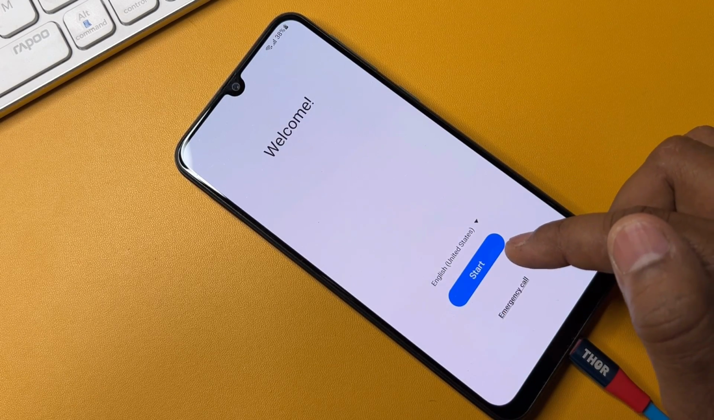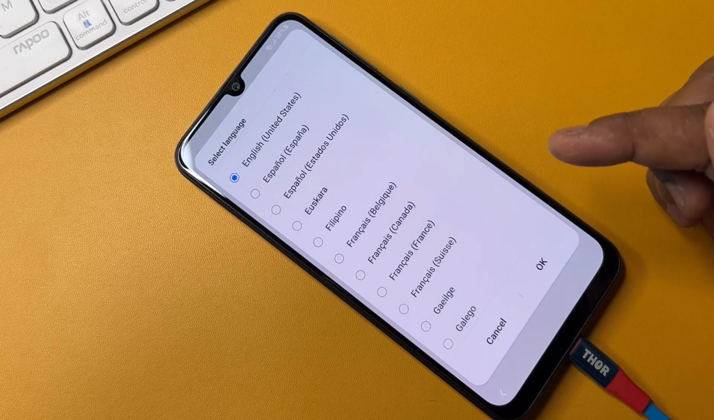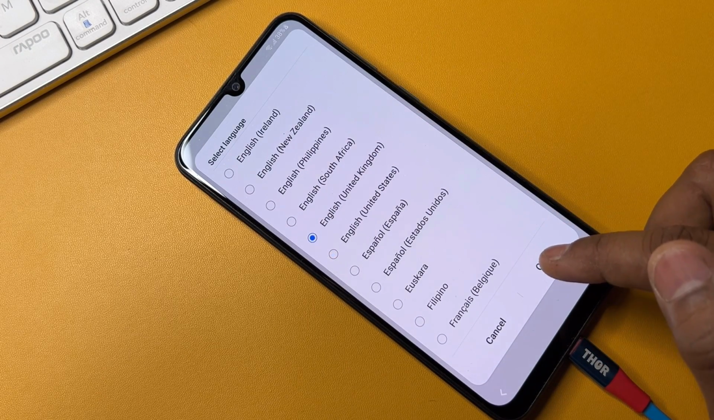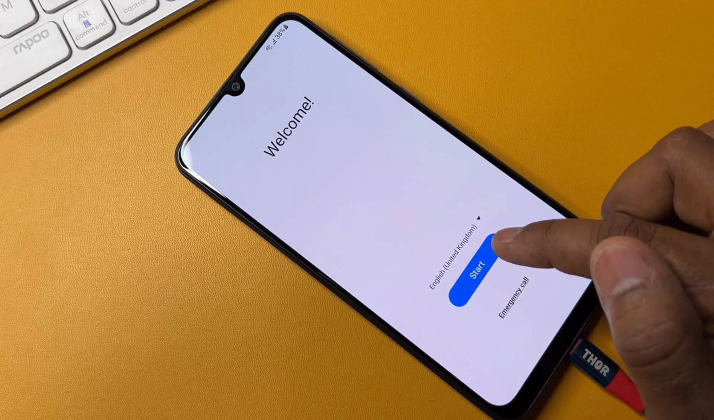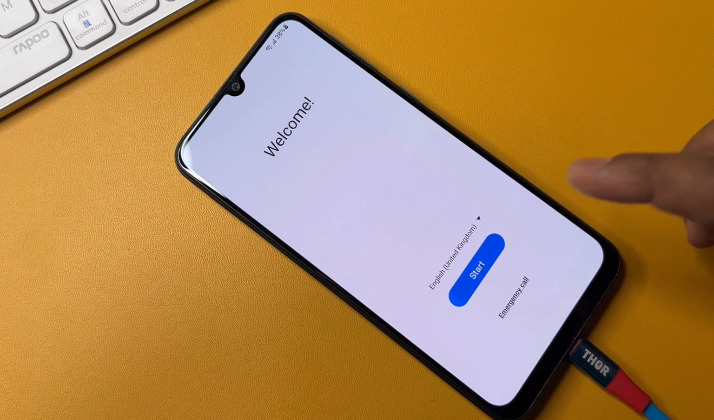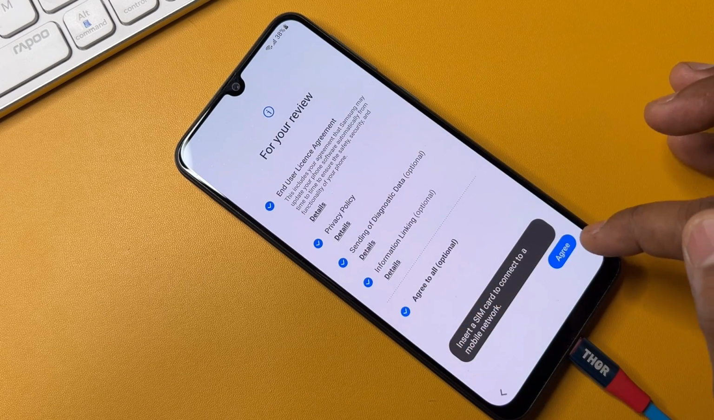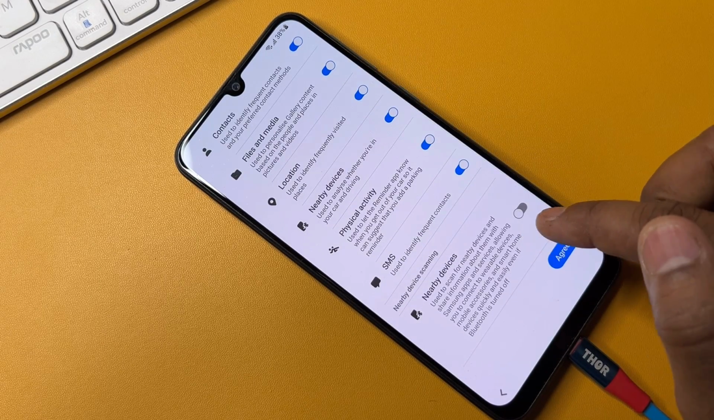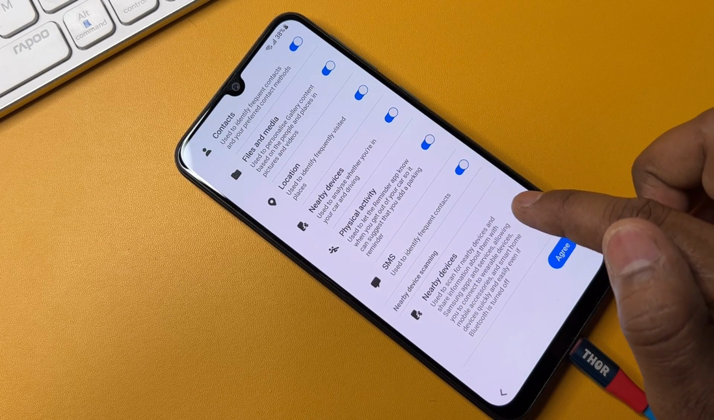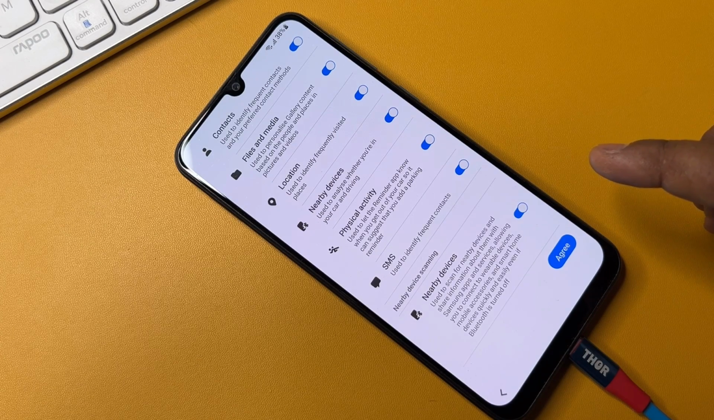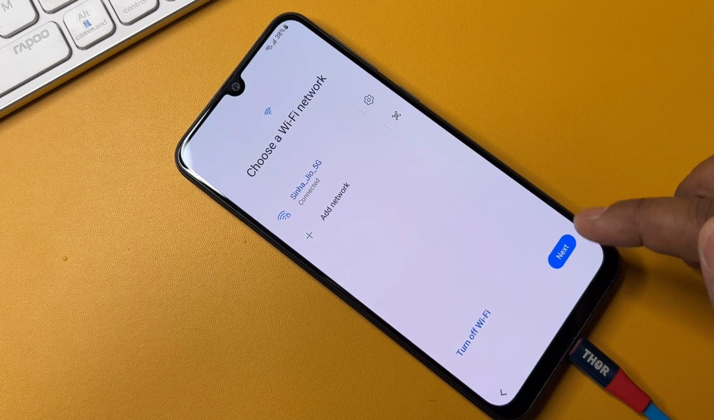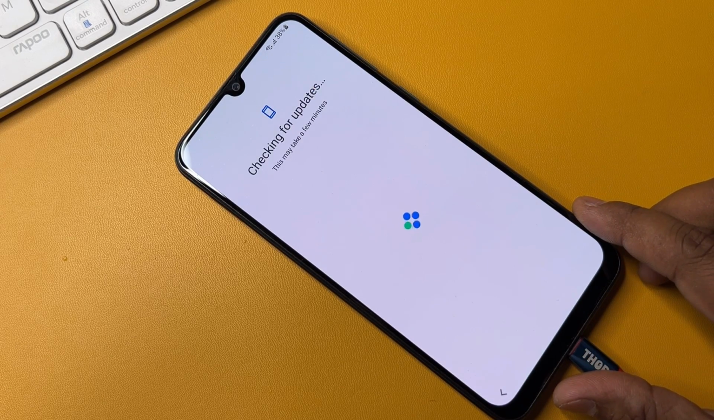After that you have to change your language again to English United Kingdom. Okay, after that click OK and do your configuration. So click start, agree to all, and click agree. But in this page you have to turn on your nearby devices, so click it to turn on. After that you have to click agree, and you have to click next and wait for a while.